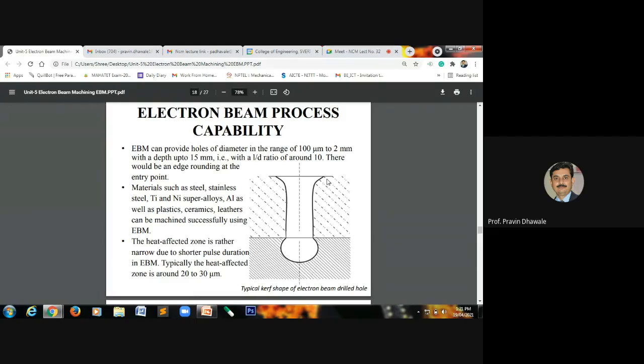So to initiate the drilling, we require the edge rounding at the entry point, the rounding of the edge at the entry point. You may draw this diagram. Draw the diagram. There is a curve shape of the electron beam drill hole.